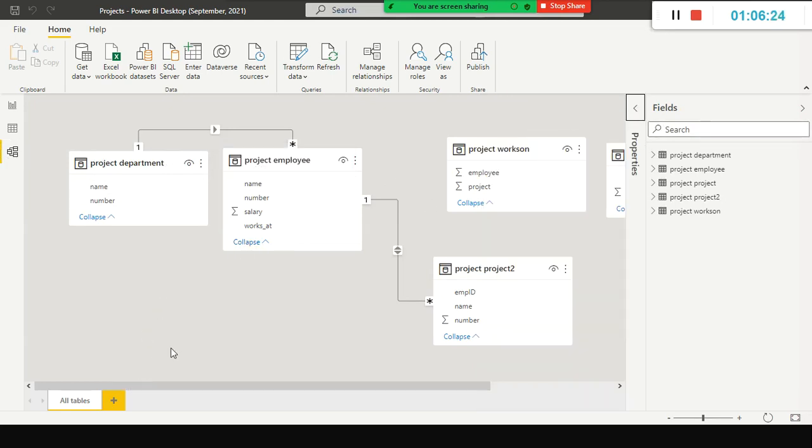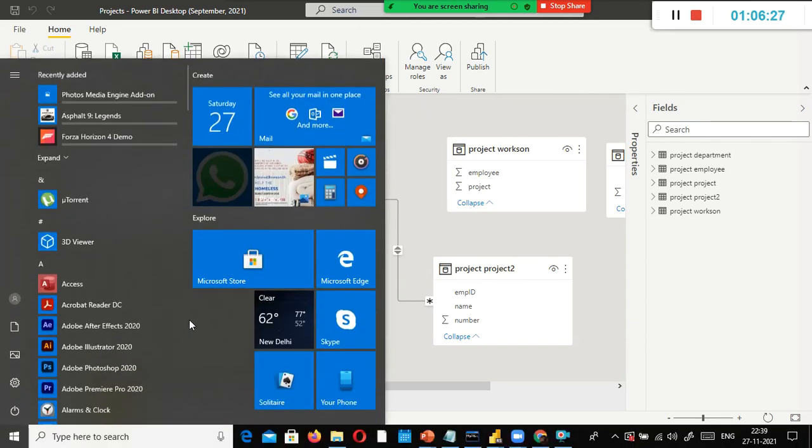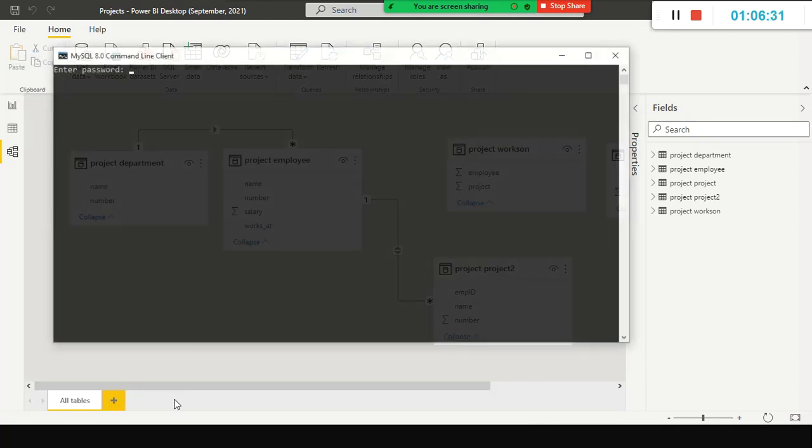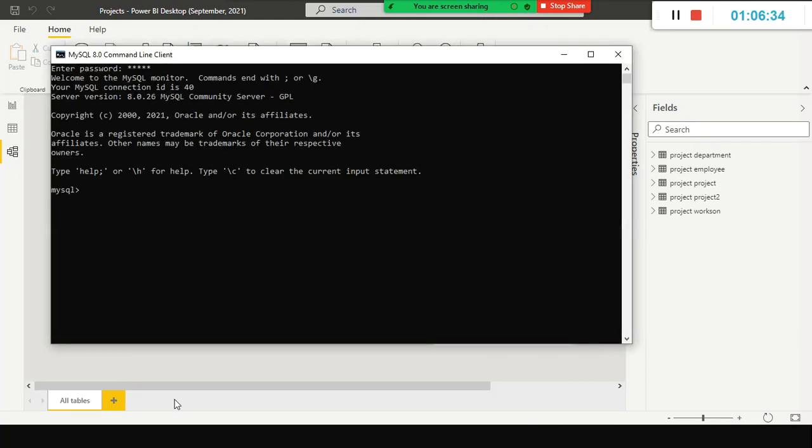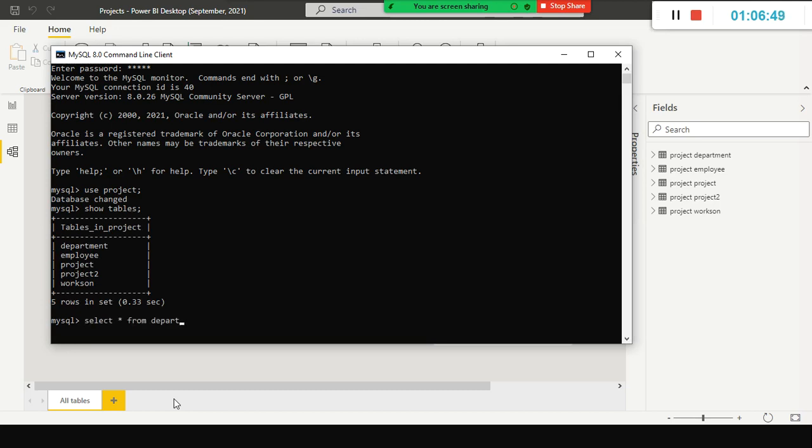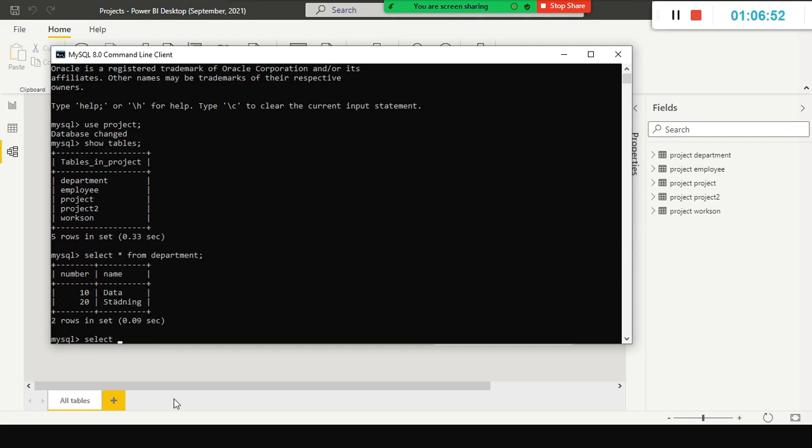For this, I just created some tables in my MySQL. I connected to these tables. Select star from department. Select star from employee. Let us look at the data so that we will get clarity.